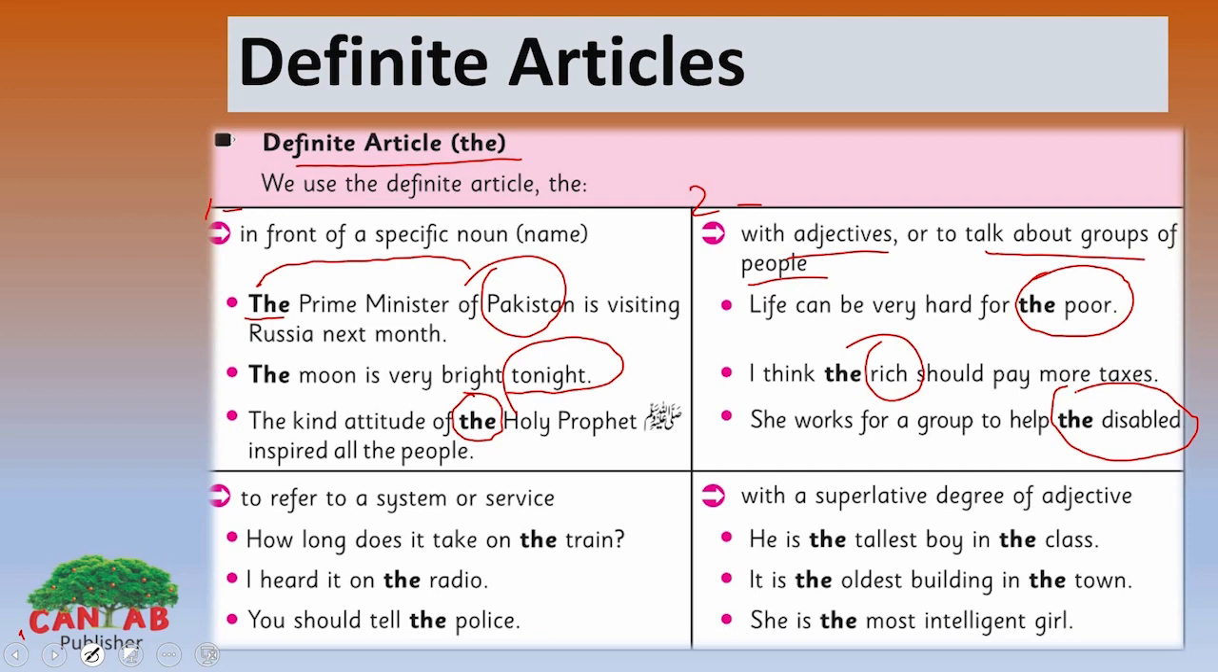To refer to a system or service. How long does it take on the train? Here the service or system is the train. I heard it on the radio. The radio. You should tell the police. Here the police. Look at the fourth usage, with the superlative degree of adjective.